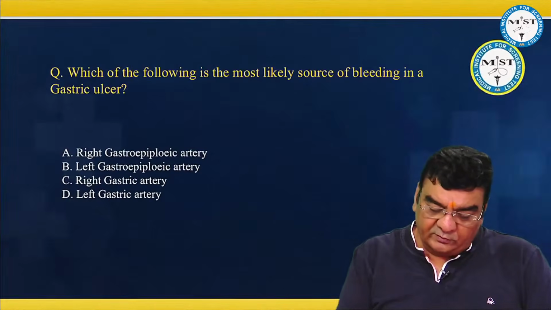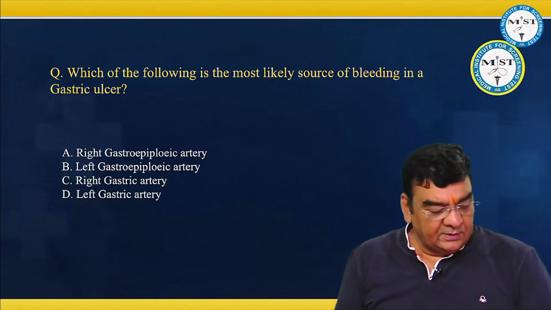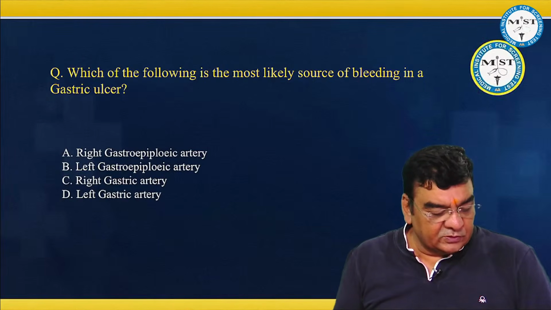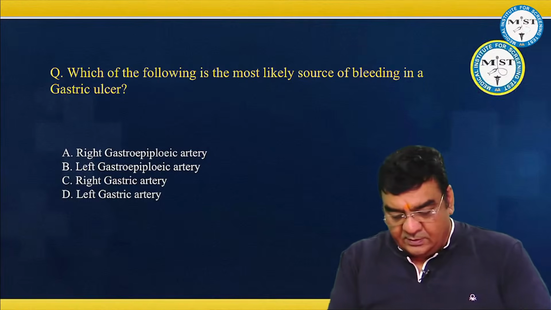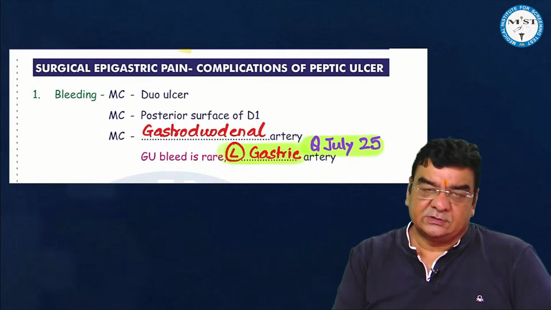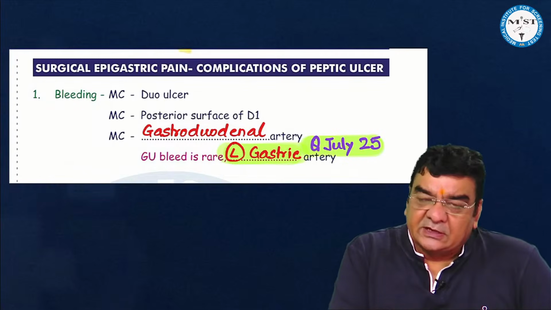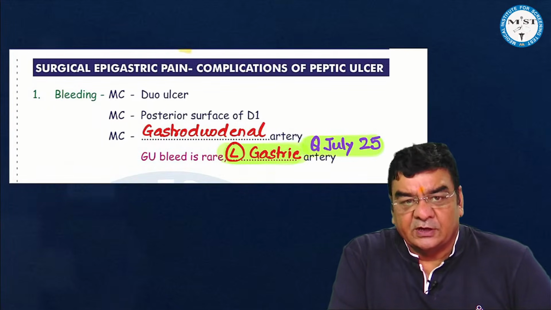Which of the following is the most likely source of bleeding in case of gastric ulcer? Now, if they're asking the source of bleeding in gastric ulcer, then as per the literature we have, or in the workbook, this gastric ulcer bleed, though it is rare, if it occurs, is from the left gastric artery.